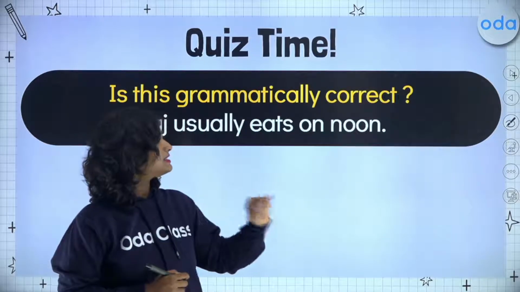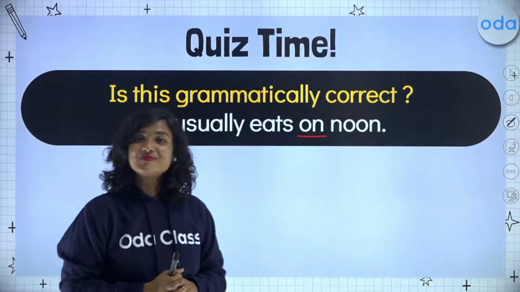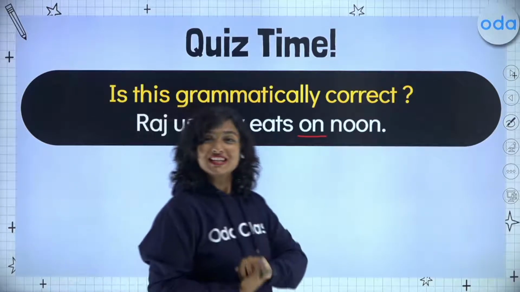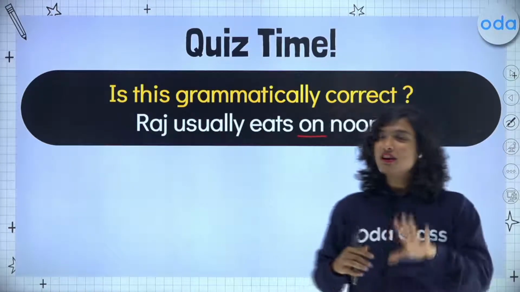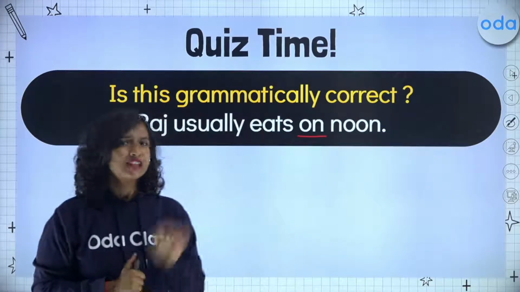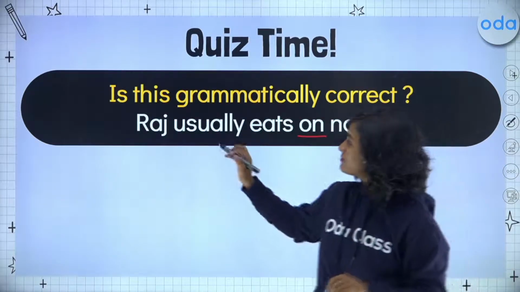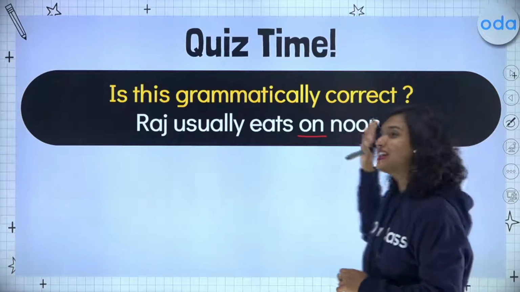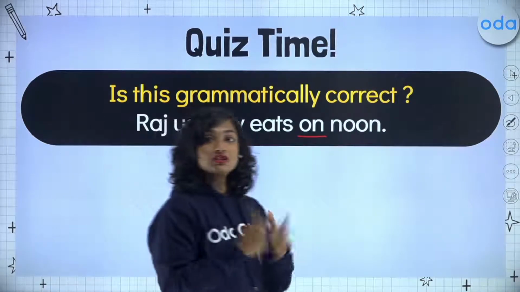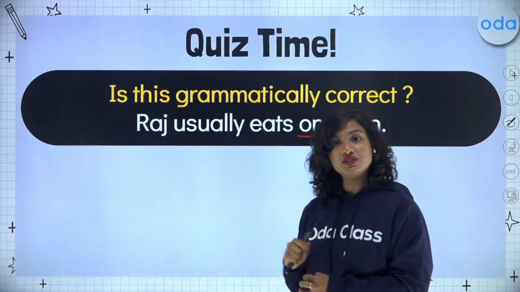Raj usually eats on noon. Students, what do you think? Do you think Raj usually eats on noon? Does this sound correct to you? What about Raj usually eats in noon? If we wanted to use the preposition of time in, students, we know that we would say Raj usually eats in the afternoon. Remember, students, we use in to refer to a part of a day. So if we had to use in here, we would say in the afternoon.